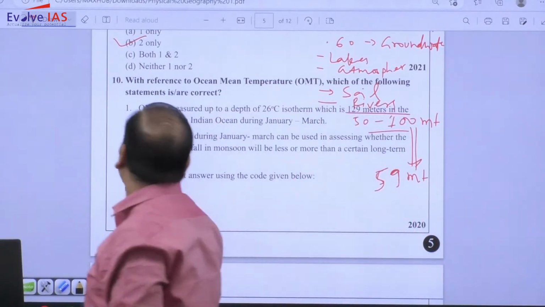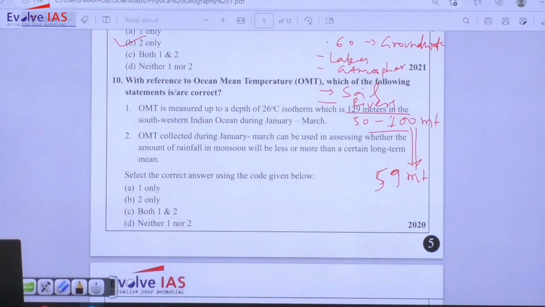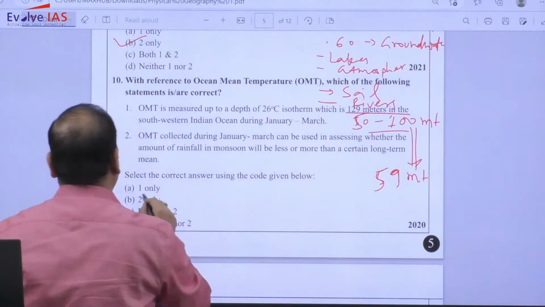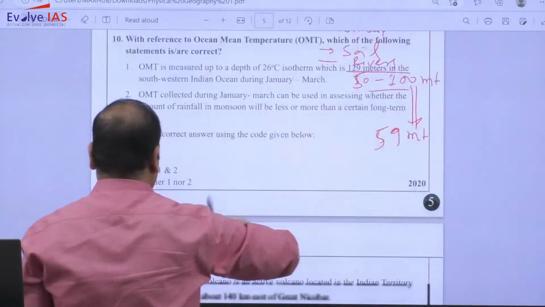So this 126 isotherm is not that much deep. It is up to 50 to 100 meter. Alright, moving to the next question.